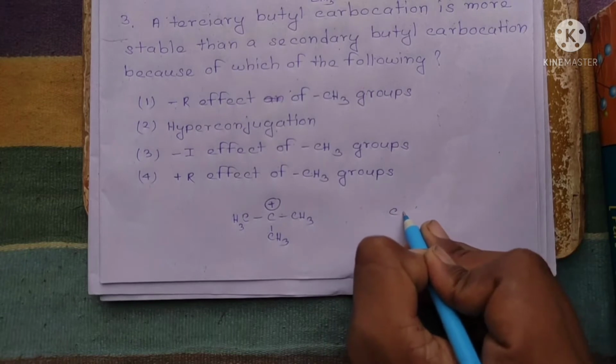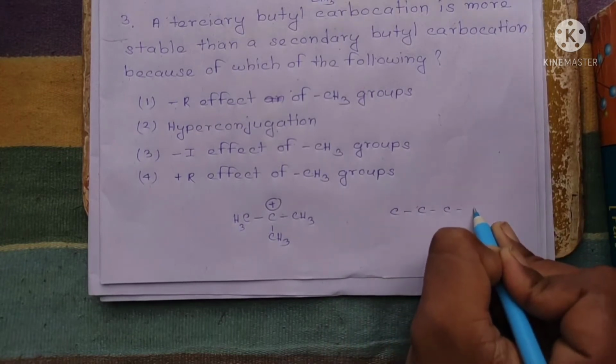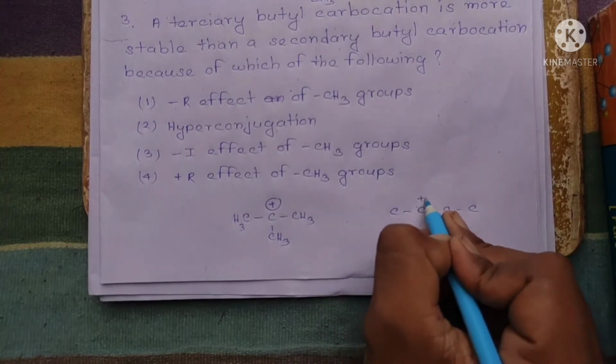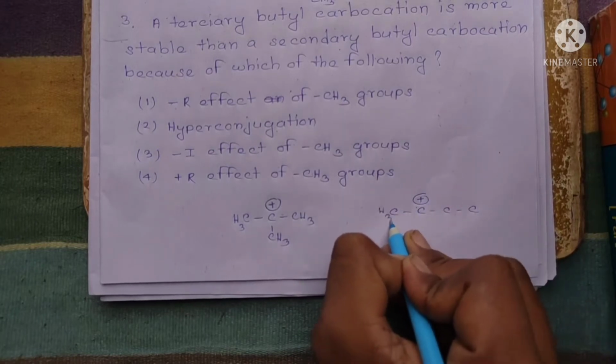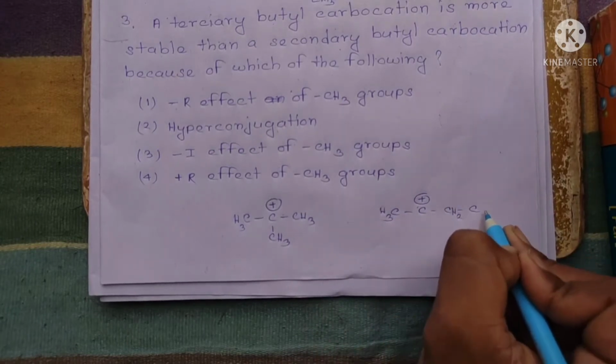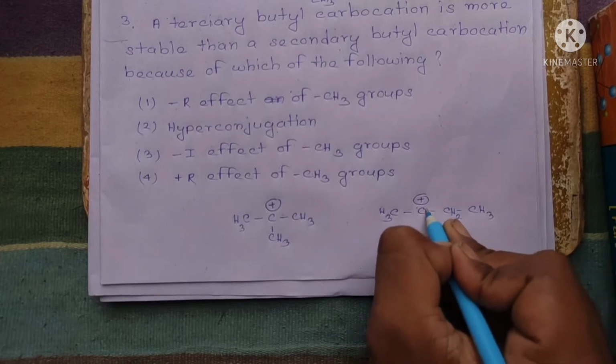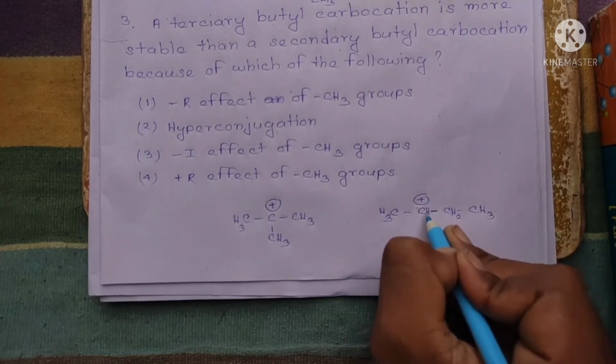So 1, 2, 3, 4. Now secondary means here CH3, CH2, CH3, and here also hydrogen.